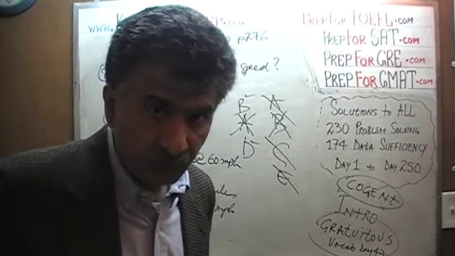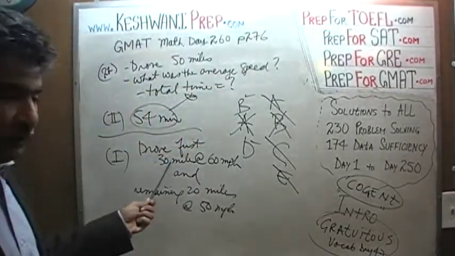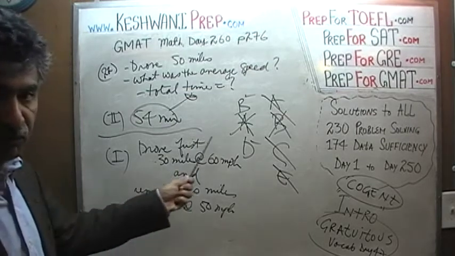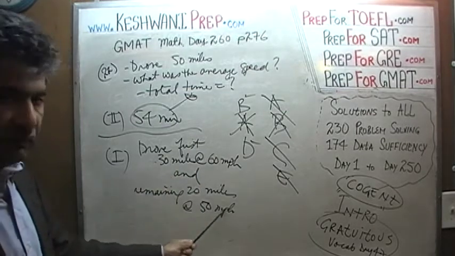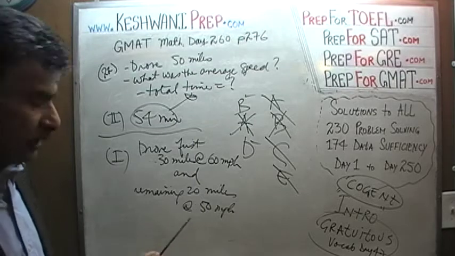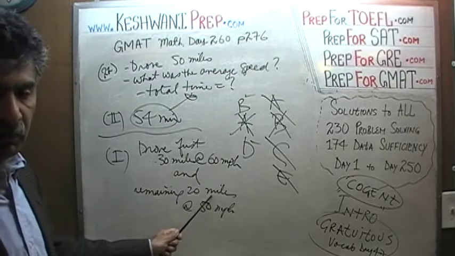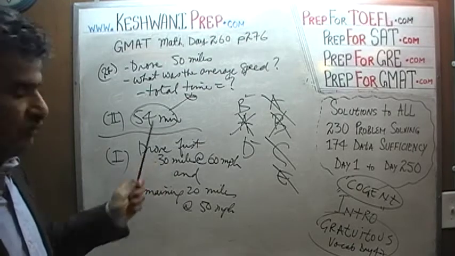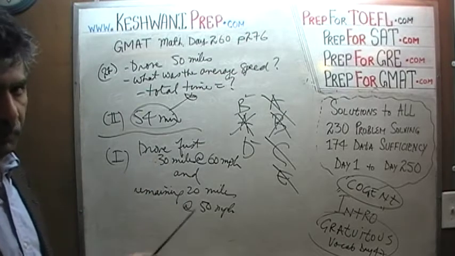So this is what I'm trying to make you understand. What I want you to do is figure out the amount of time that you're going to take to make this trip. This is very straightforward. It's going to take 30 minutes to go the first segment. Figure out exactly how many minutes it takes here, and you will see that it will take 24 minutes to make this segment, 20 miles. 24 minutes plus the 30 minutes is going to give you the 54 minutes. It has to. But it's not necessary.